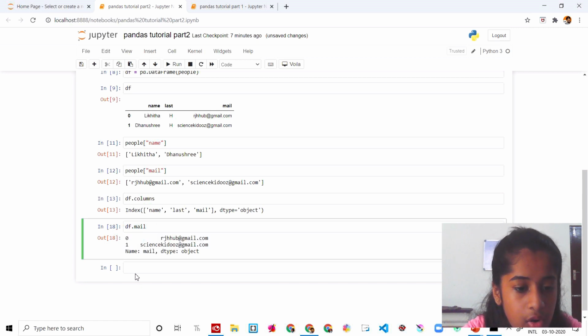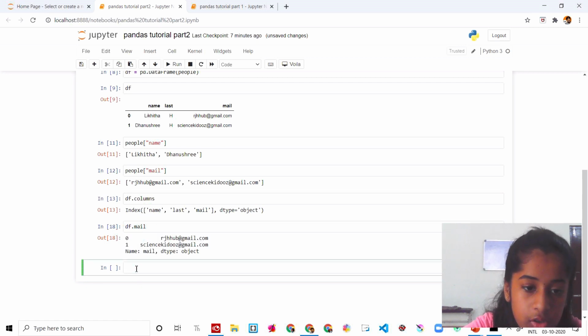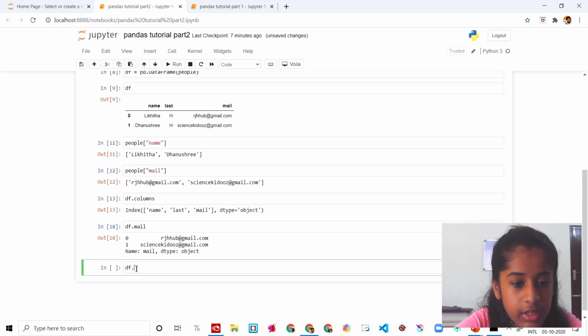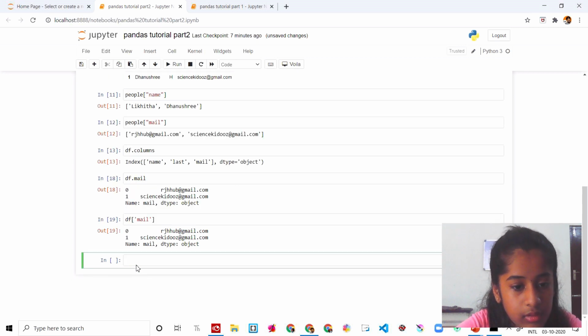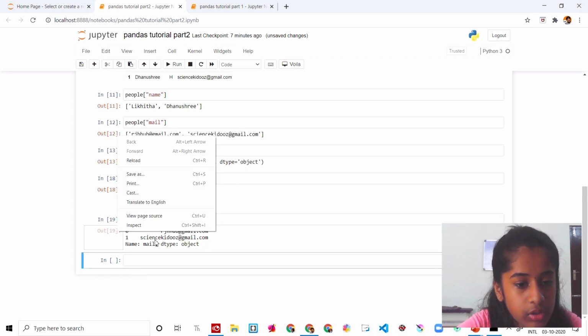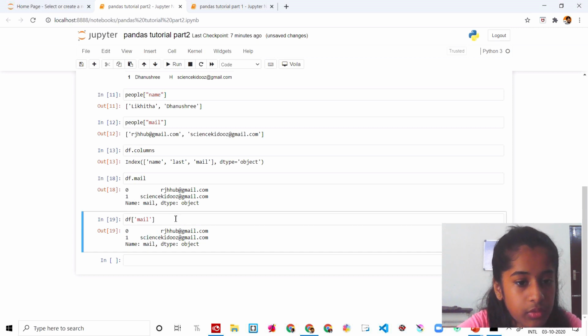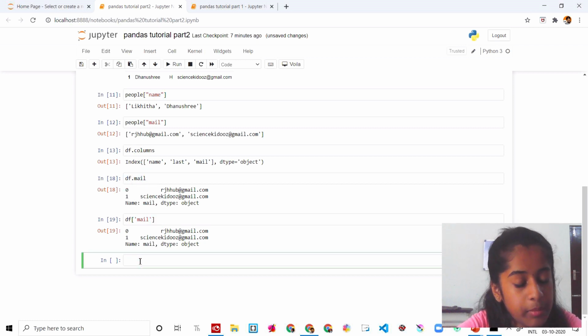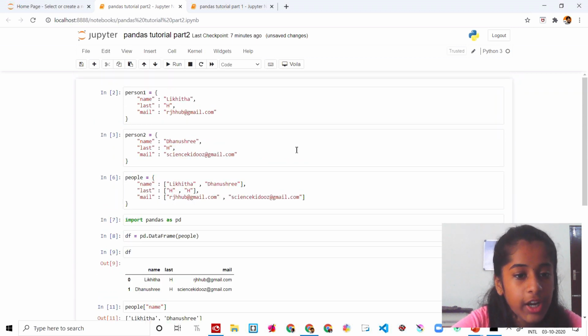So this is the dictionary notation. Now let's see how to get it as an attribute. I'm going to say df dot like this and you get it. See, this is for the dictionary notation and this is for the attribute. So these are the two ways you can get a column, by attribute and by dictionary notation. These are the things we can do using data frames in pandas.